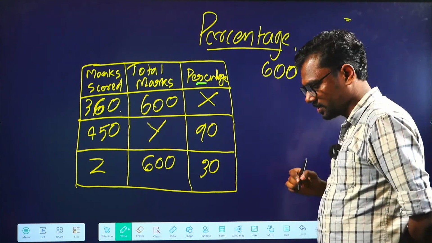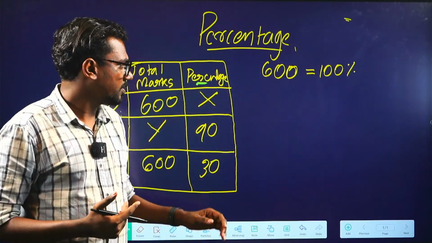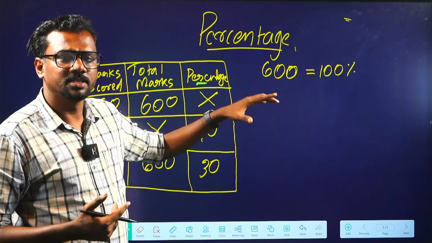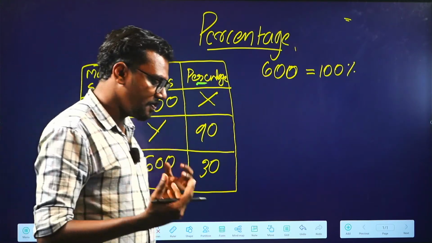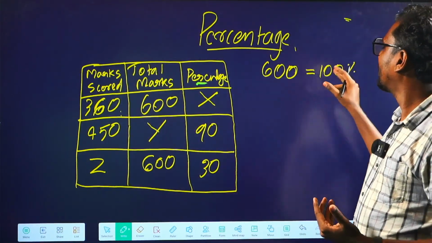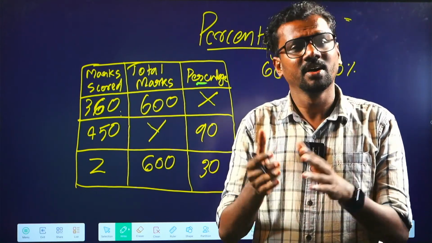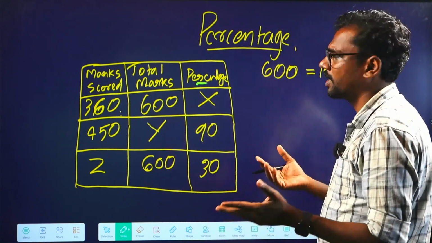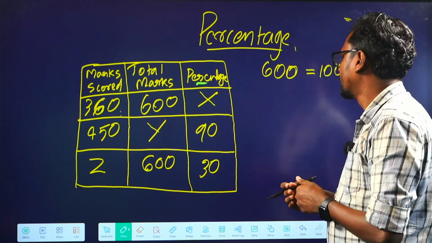So 100% is the total mark. And the question is, what percentage of 600 is 360? How do we get the 100%? Because total marks is 600 and we can directly say total mark is equal to 100%.